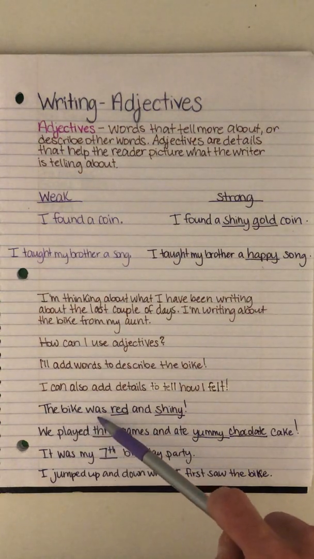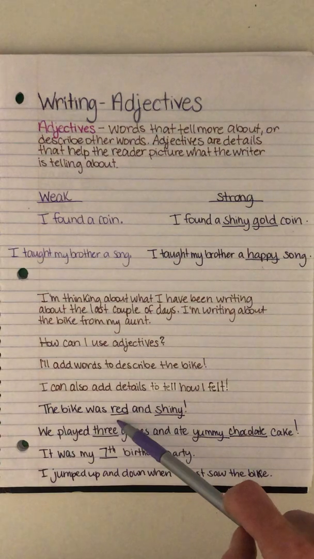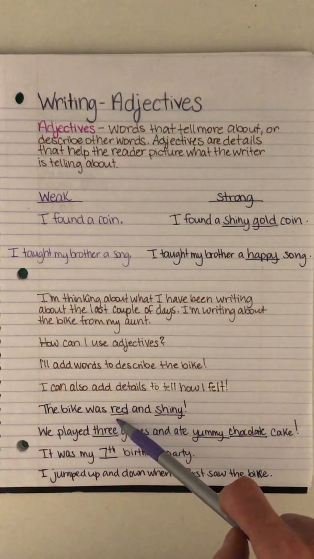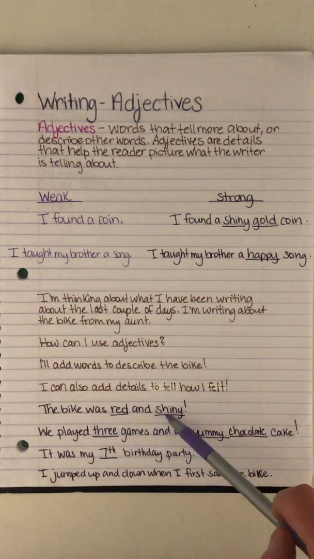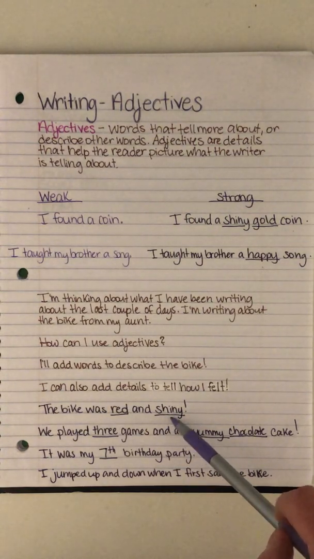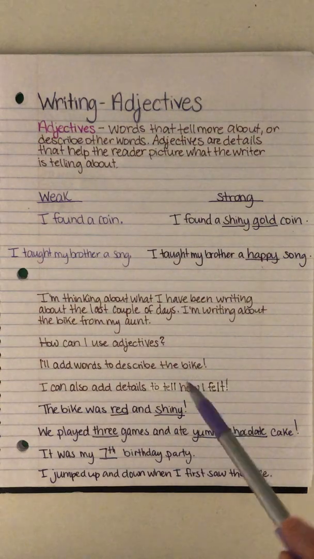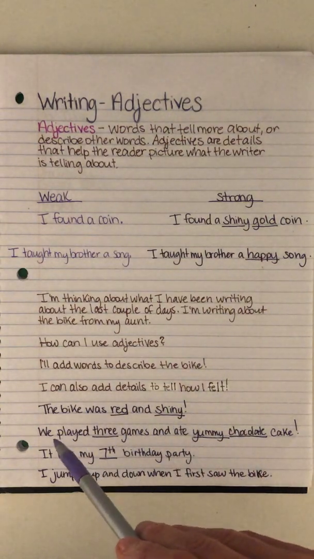The bike was red and shiny. So it went from just being a bike that I said I got to being a red and shiny bike. Now hopefully my reader can better picture in their head what the bike looked like. I am giving a better mental image or mental picture of what the bike looked like.